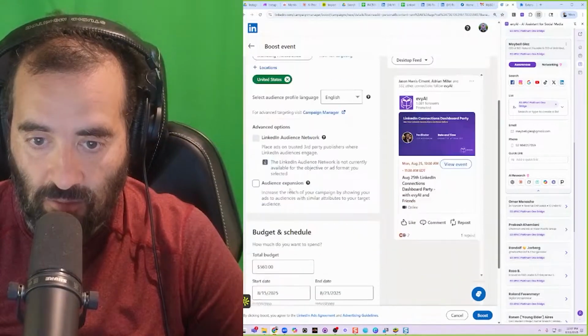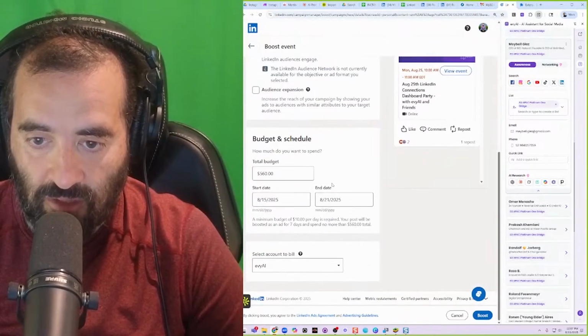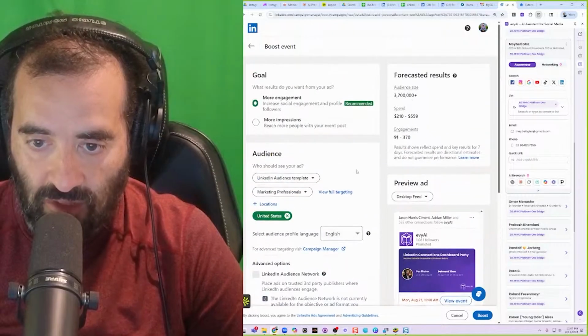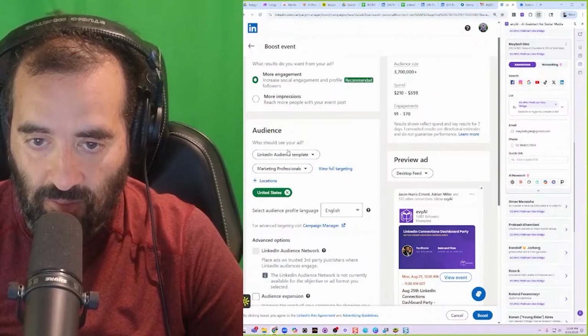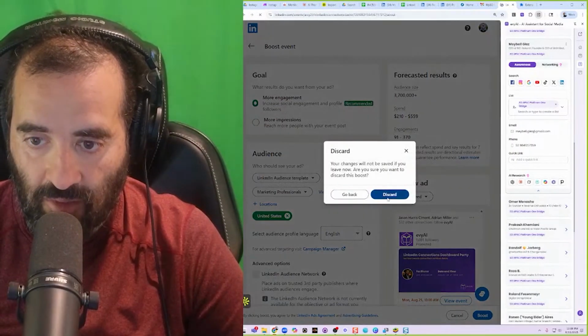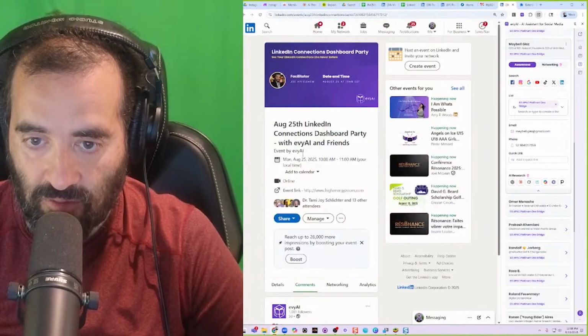That's good. Marketing professionals. I could also choose the budget of how much I want to spend, the dates, and what account to bill here. This will go out to 3.7 million people. I could pick the specific location. In this case, I'm not going to boost the event, but if I wanted to spend a few hundred dollars boosting this event, I could.